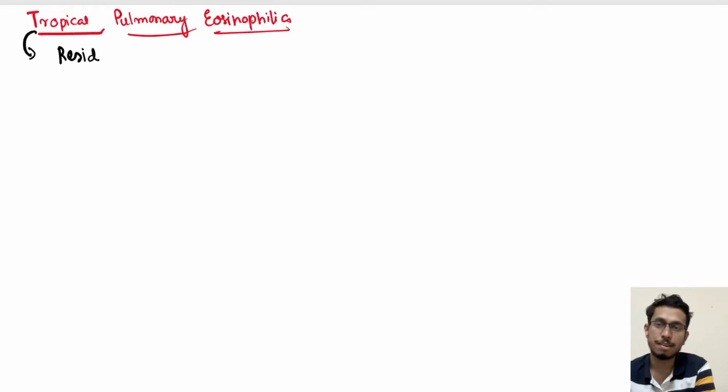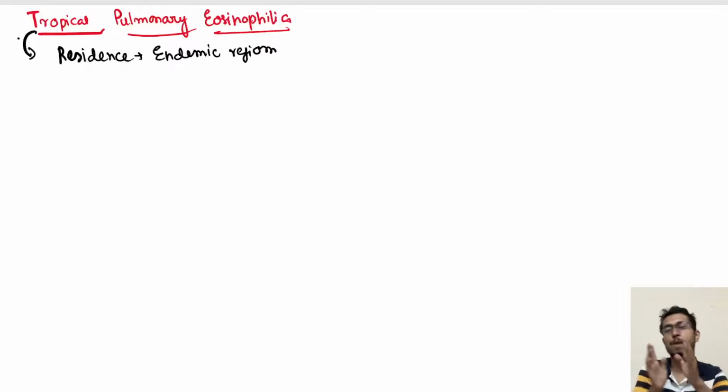Residence in an endemic region is the first and foremost important part of the history. Filaria endemic region, presenting with paroxysmal cough. What happens is that most of the microfilariae in the blood are cleared by the lungs. When the lungs clear them, it raises an inflammatory reaction which causes the dry cough, sometimes scanty sputum.